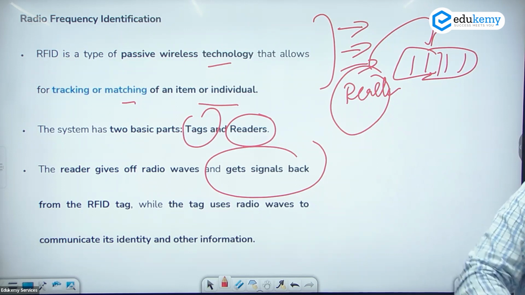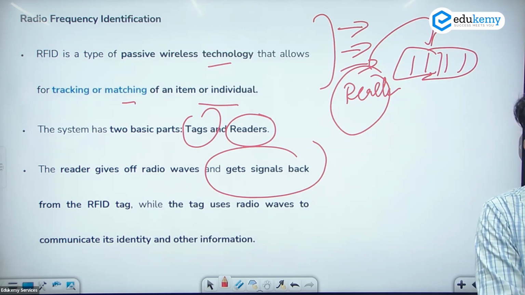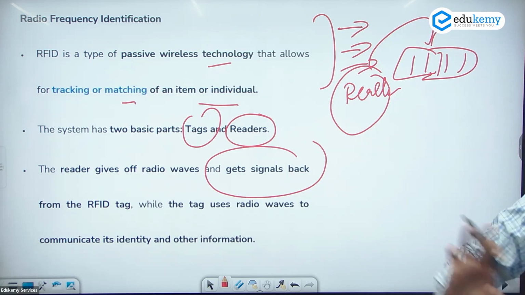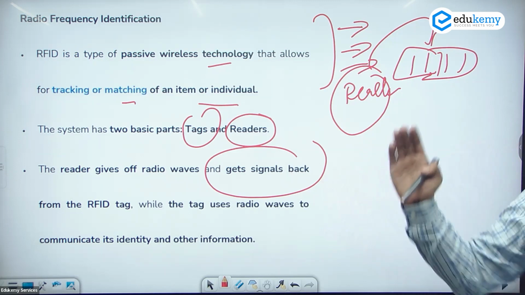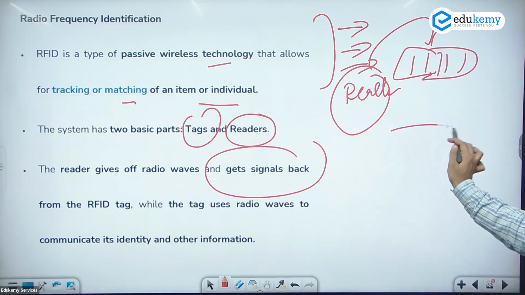ठीक है. Like in a case of internet usage, if you are searching anything on Google, that will transfer to the satellite, that comes again from the satellite to you. The same process we are using here. Information जाएगी, आएगी, फिर वापस जाएगी. This is a double track, we can say.